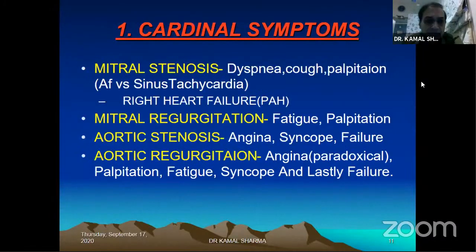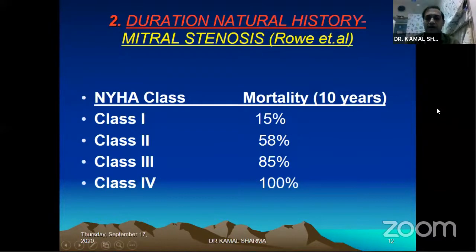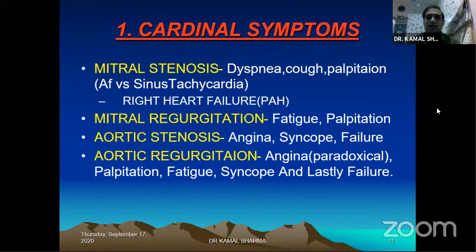First is the cardinal symptom. Mitral stenosis, as we know, primarily has symptomatology defined in terms of dyspnea, cough, and palpitation. Palpitation in mitral stenosis can be due to atrial fibrillation, which very often, almost 30 to 40%, develops beyond 5 to 10 years of involvement of the mitral valve or development of mitral stenosis. But sinus tachycardia per se can also be responsible for the palpitation that a patient can feel. Right heart failure again can be a rare finding.